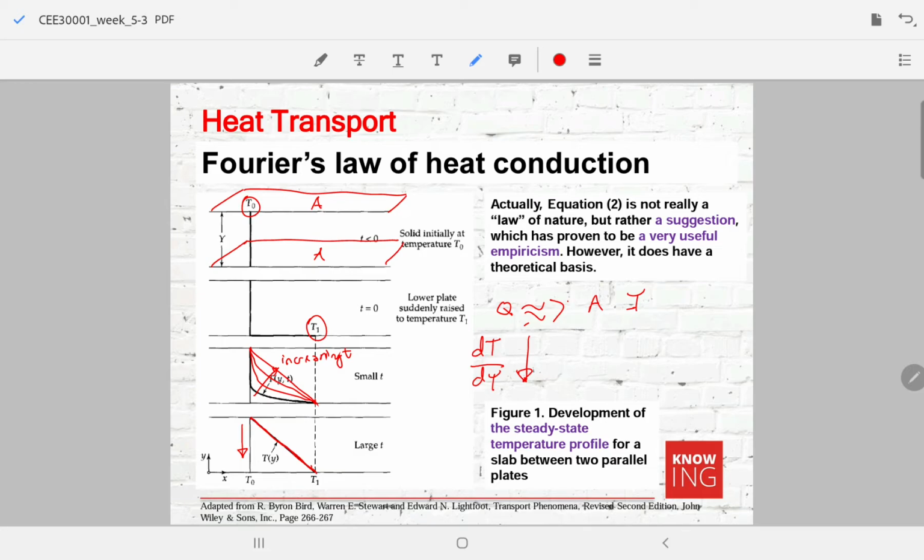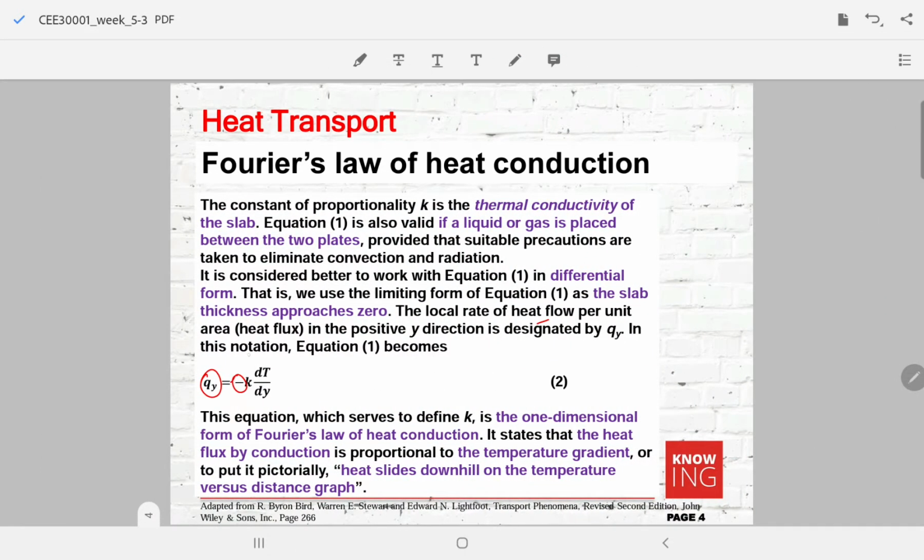However, heat is actually transferred from the hot surface to the cold surface, so the heat transport occurs in the opposite direction. Therefore, the heat transport has an opposite sign to the direction in which the temperature increases. That is why we have a negative sign in this equation. It's very important that we understand this.